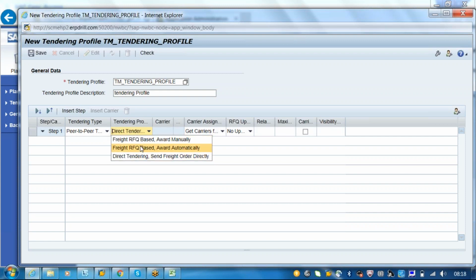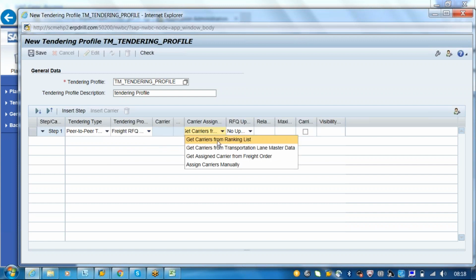Is direct tendering related to direct shipment? No, direct tendering is used if there is a single carrier and we are just assigning the tendering. We check the availability of all the carriers, and if we identify with the same route only one carrier, we will not choose a dedicated carrier. It can be business shares or an allocated carrier. Based on this, we will be assigning, and directly we are sending the freight order to him.